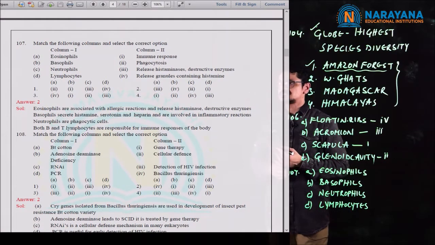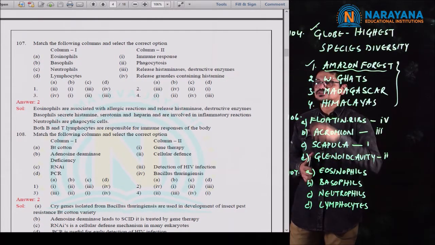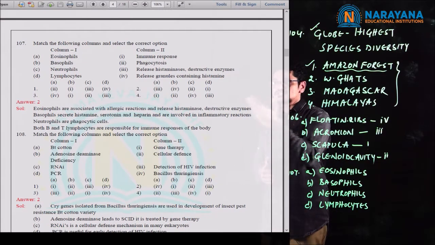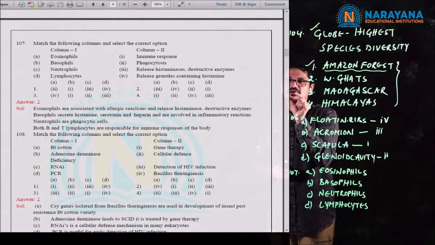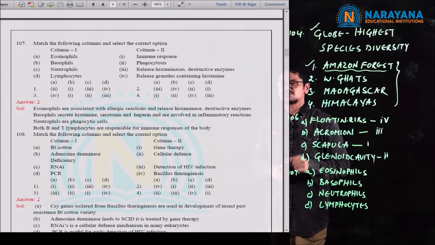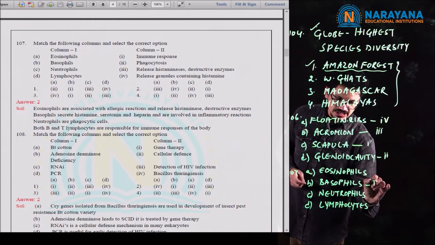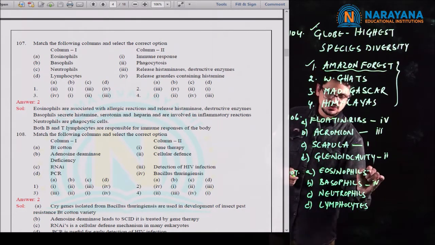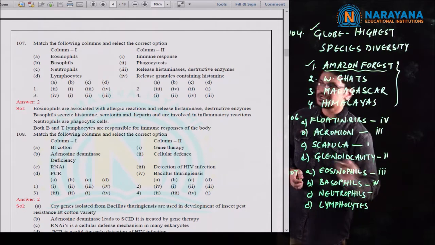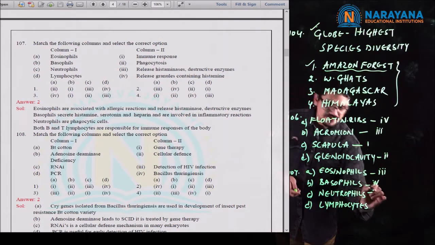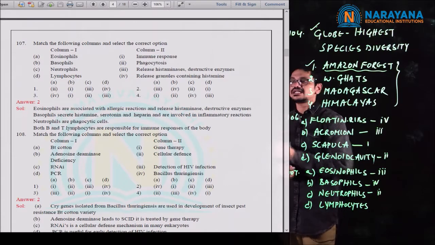If you observe the eosinophils, they release histaminases, destructive enzymes. This is somewhat of a word which is not found in the CBSE textbook. And the second one is basophils. Basophils release granules containing histamine, and it was given in the 4th one. The concerned function was given in the 3rd one. Neutrophils perform phagocytosis, and it is there in the 2nd one.